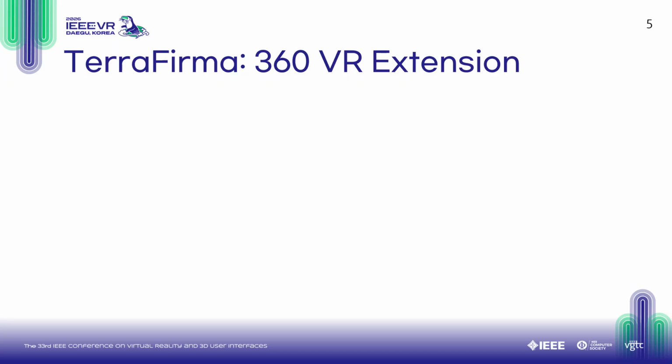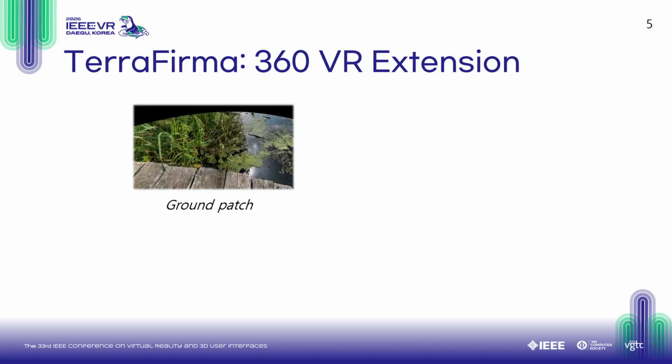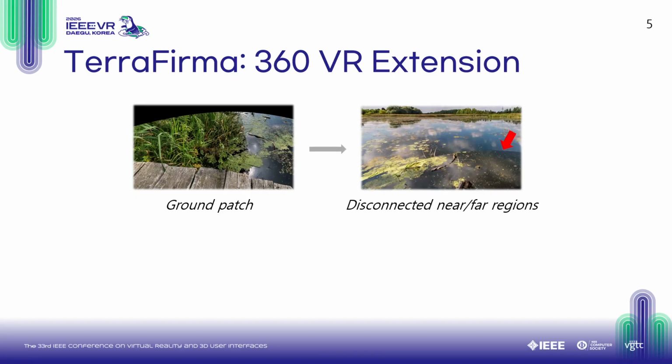To combat these limitations, we present Terraforma. We began by modeling the ground under the 360 acquisition point with the planar patch rendered with projective texture mapping, on which the user can stand and walk. Then the far region of the scene is rendered with the conventional environment mapping.